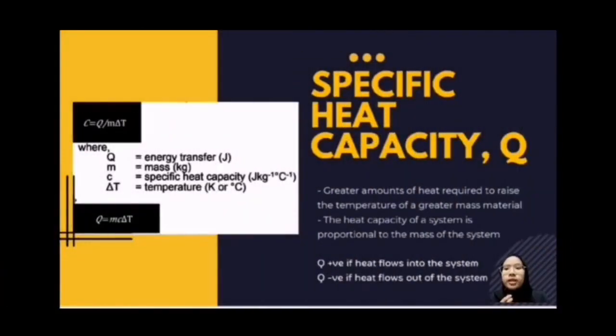I will talk about specific heat capacity. A greater amount of heat is required to raise the temperature of a material with greater mass. The heat capacity of the system is proportional to the mass of the system. Q is positive if heat flows into the system, and Q is negative if heat flows out of the system. So the formula for specific heat capacity is Q equal to mc delta T, where Q is the energy transfer, m is mass, c is the specific heat capacity, and delta T is the temperature change.